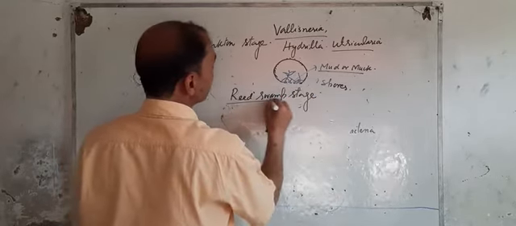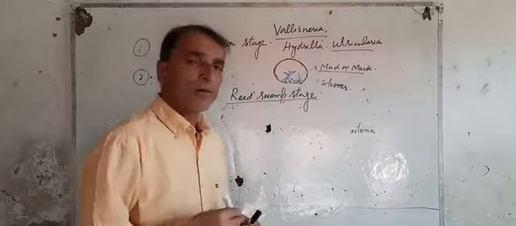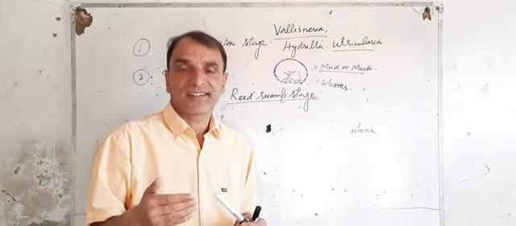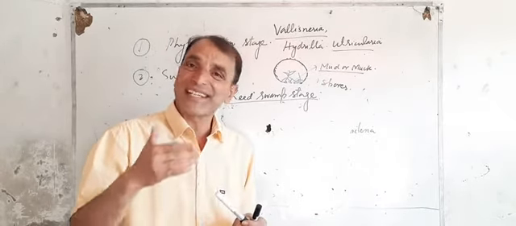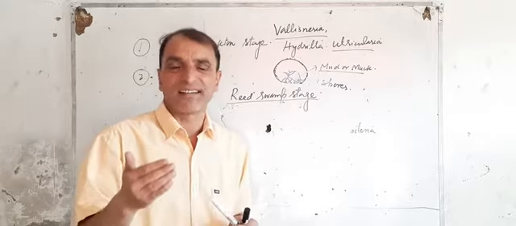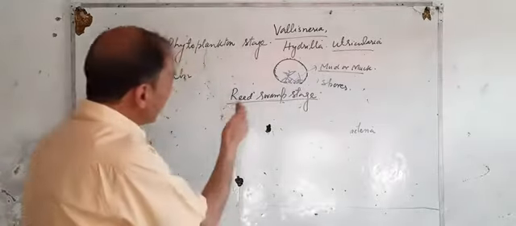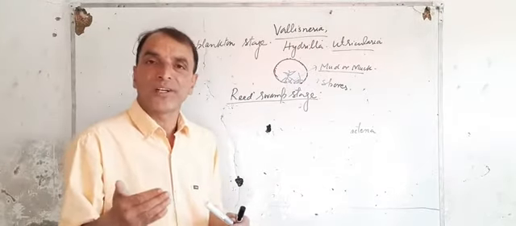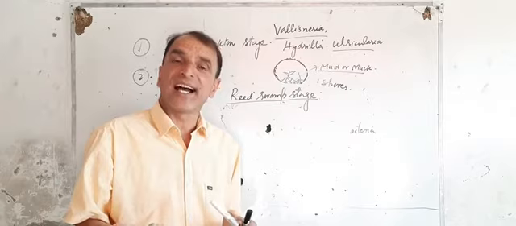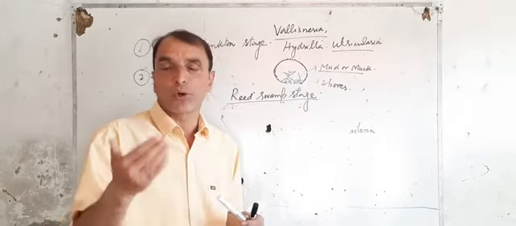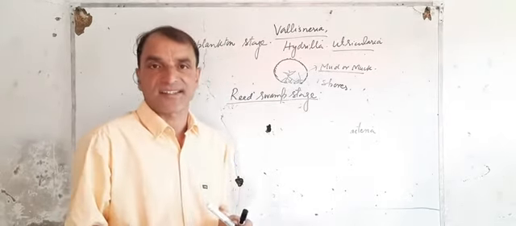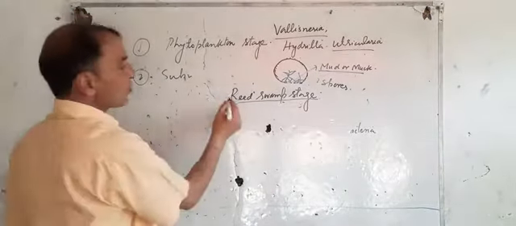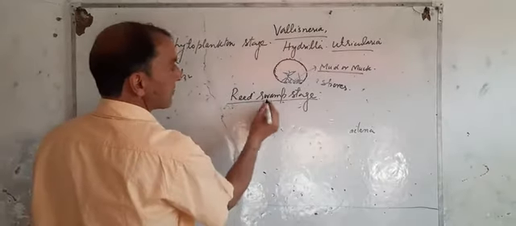Reed swamp stage. Reeds are basically woody plants, but they have slender, very thin leaves. And swamp is an area which favors growth of trees, whereas marsh is an area which favors the growth of herbaceous plants such as grasses. Now, what happens in the fourth stage, which is known as reed swamp stage?